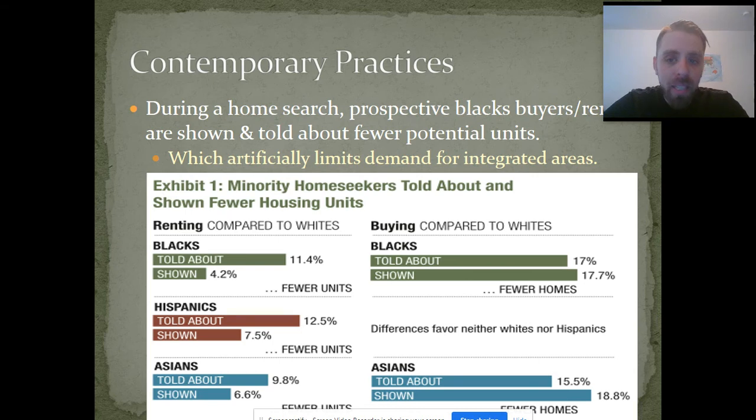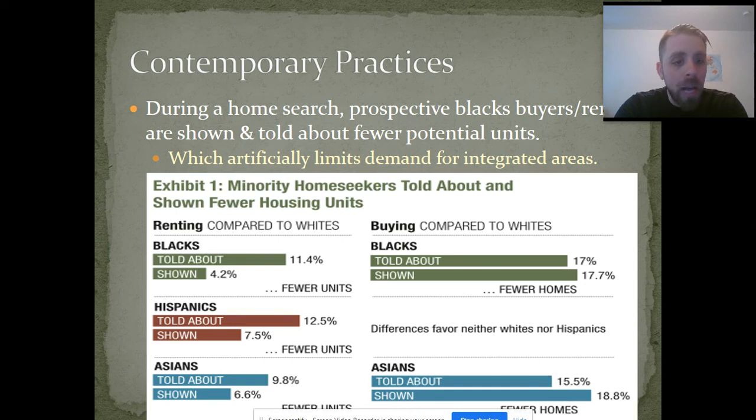So prospective Black buyers and renters generally are shown fewer areas or told about fewer potential units by real estate agents. And part of this might not even be devious. Part of this might just be at the level of implicit bias, where if a Black family looking to buy a home comes to a real estate agent, they say, oh, I got an area that I think you would like. Oh, yeah, I got another unit I could show you over here. But what this does is create a situation where certain areas are not known about and much harder to access.